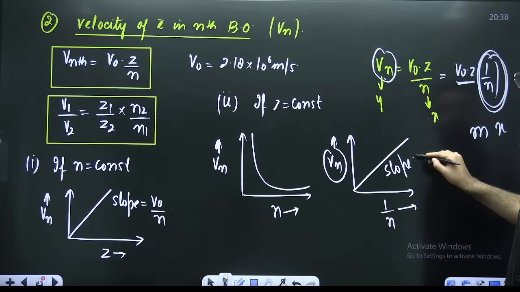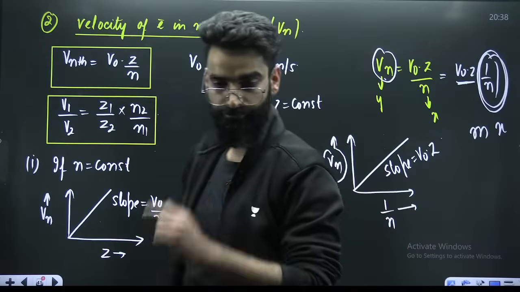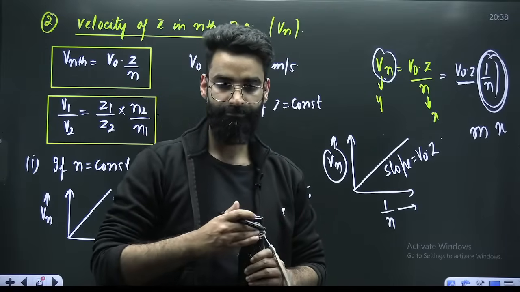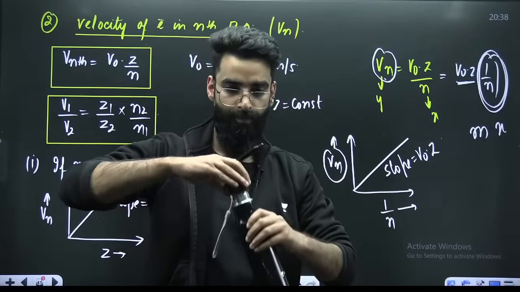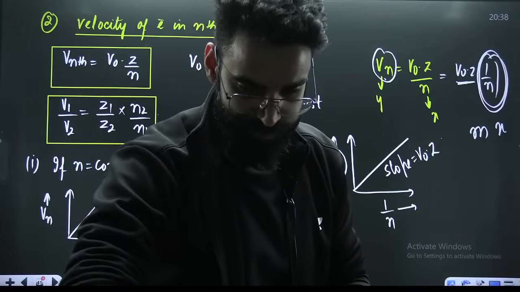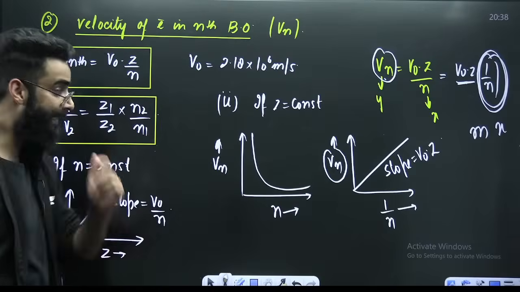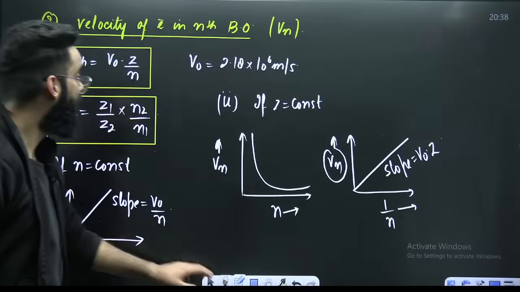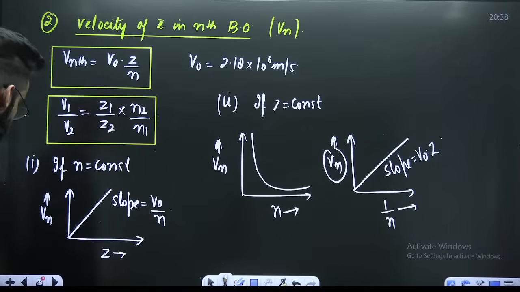Its slope is V naught multiplied by Z. Am I clear, people? Only these things you have to remember about the velocity. Moving ahead.